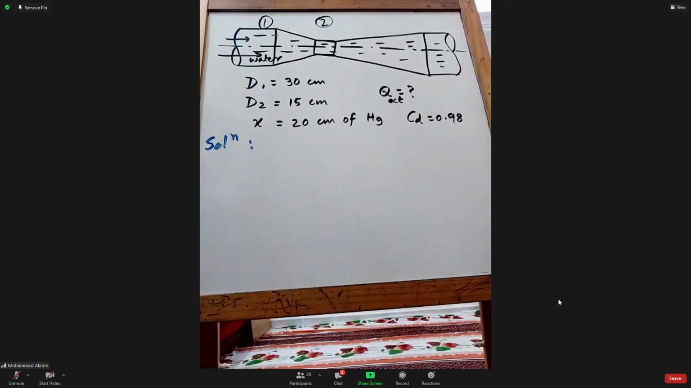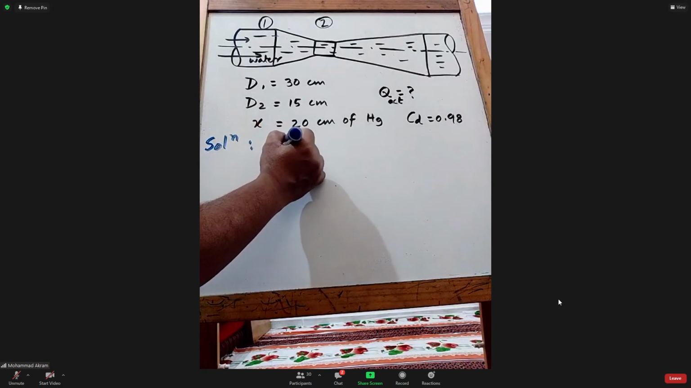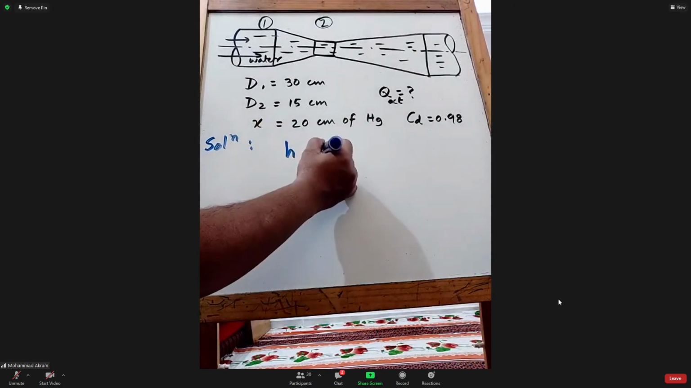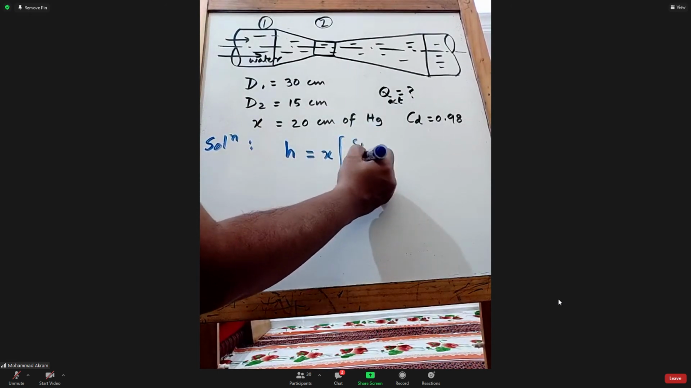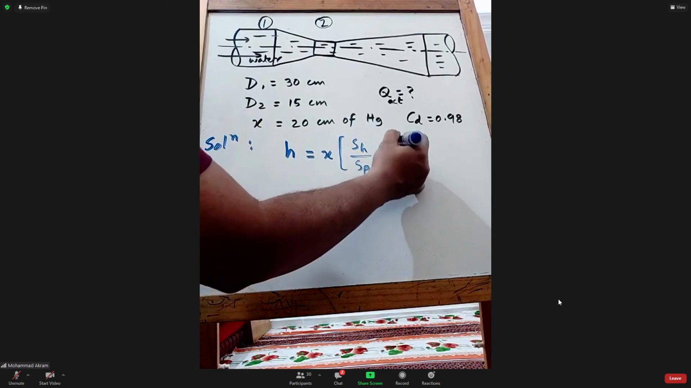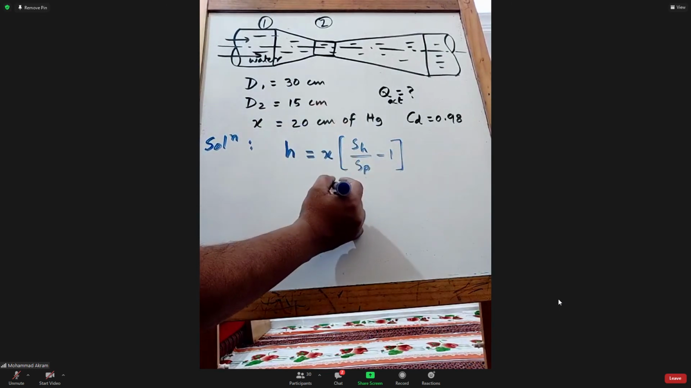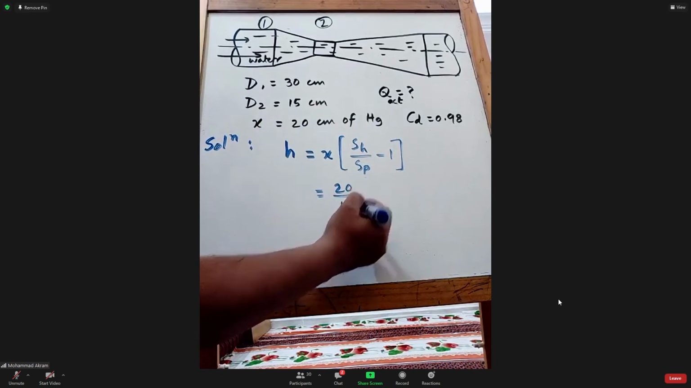First of all, we will find H. H is equal to X into (SH over SP minus 1). X is equal to 20 centimeters, so you can say 20 by 100 to convert to meters.